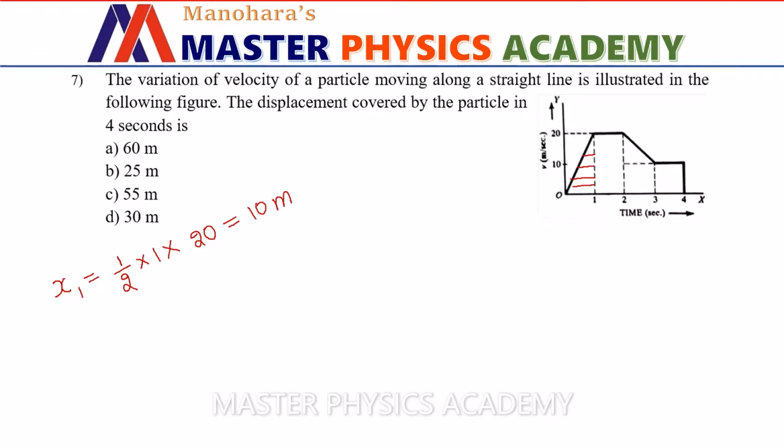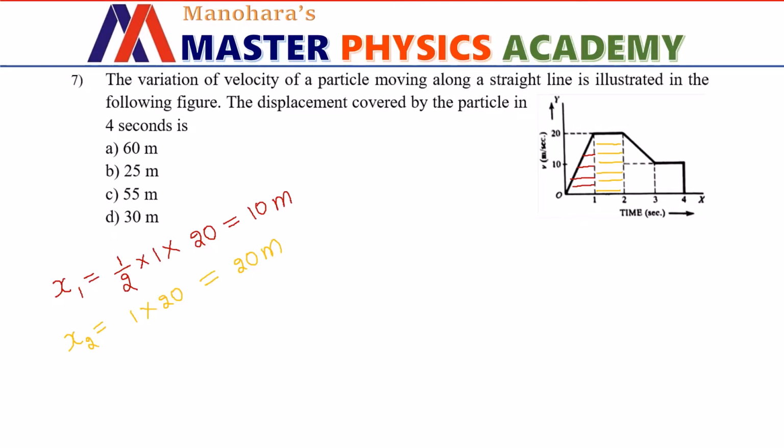In the next 1 second, the displacement covered by the body is given by area under this line, which does look like a rectangle. So let us indicate it by notation x2. The area of the rectangle is length into breadth. Length is 1 second here. Breadth is 20 meter per second. Solving this, we get 20 meter as the displacement covered by the body in the next 1 second.